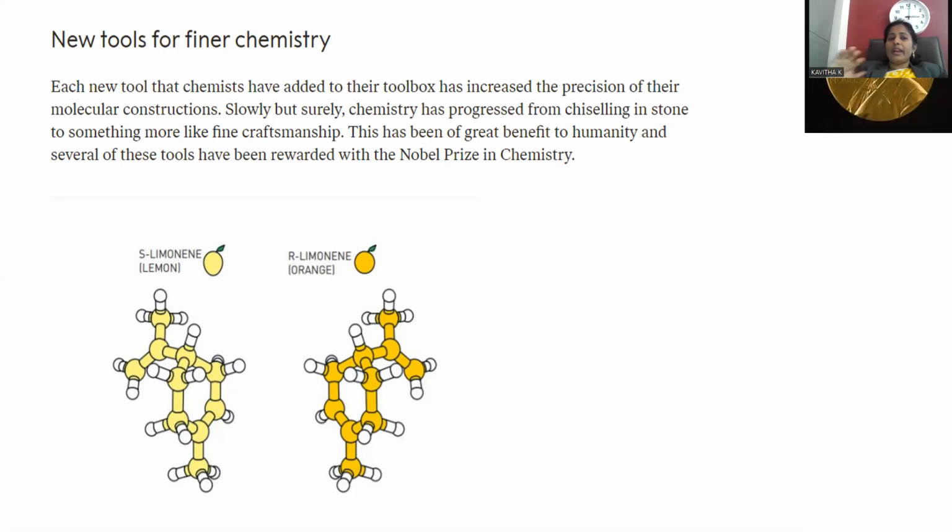Every day, new compounds will be added because the thinking process is endless, and that way the research is also going on always. It is seamless and endless as well, because no people have boundaries to suppress that kind of zeal to go for a new thing. Every time we go for a new thing, that should be applicable as well, so that the toolbox of chemistry has so many weapons, so many instruments, in order to move forward with high quality chemical reactions. Slowly but surely, chemistry has progressed from chiseling in a stone to something more like a